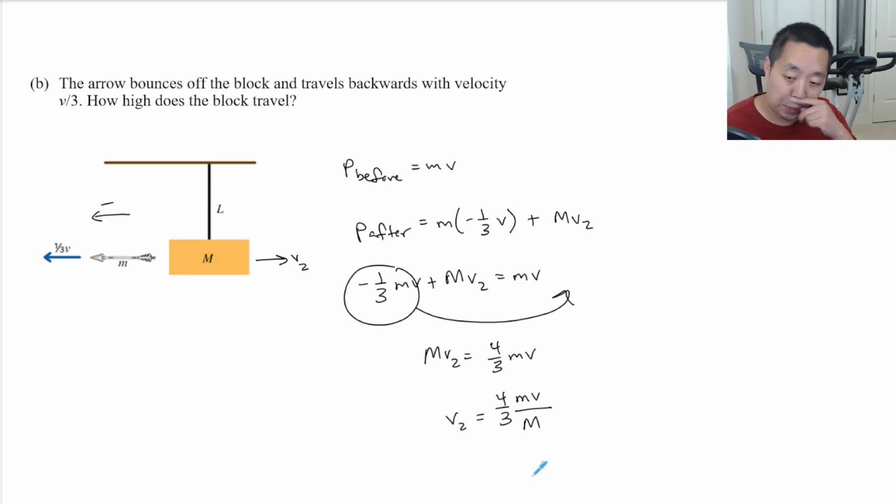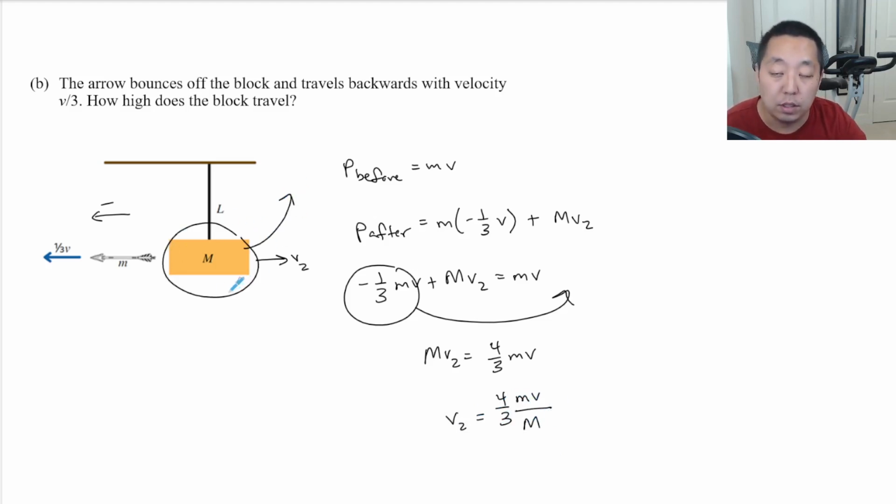Similarly, we do energy conservation. This time it's not the arrow, just the block and the earth, because we're talking about this conversion of kinetic energy to gravitational potential energy. Down here we have kinetic energy, and it gets converted into gravitational potential energy. So that is 1/2 M, not m plus M, but just M, v2 squared equal to capital M gh.